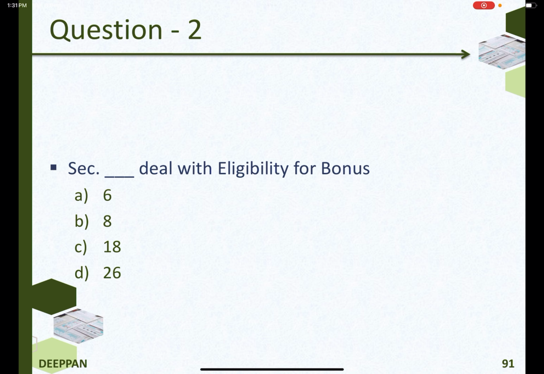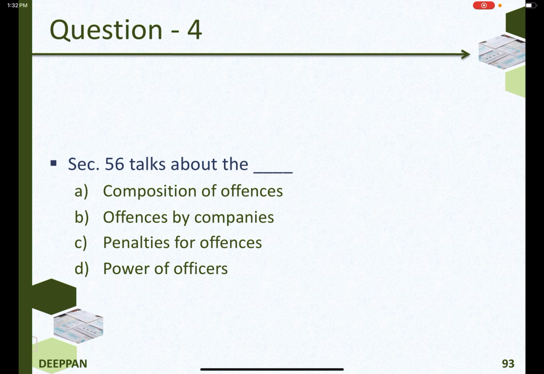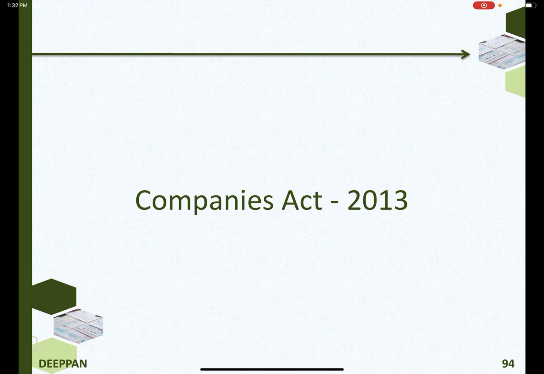Section 26 deals with eligibility for bonus. Every inspector cum facilitator appointed under section 51 subsection 1 shall be deemed to be public servant within the meaning of section 21 of the Indian Penal Code. Section 56 talks about the composition of offences.